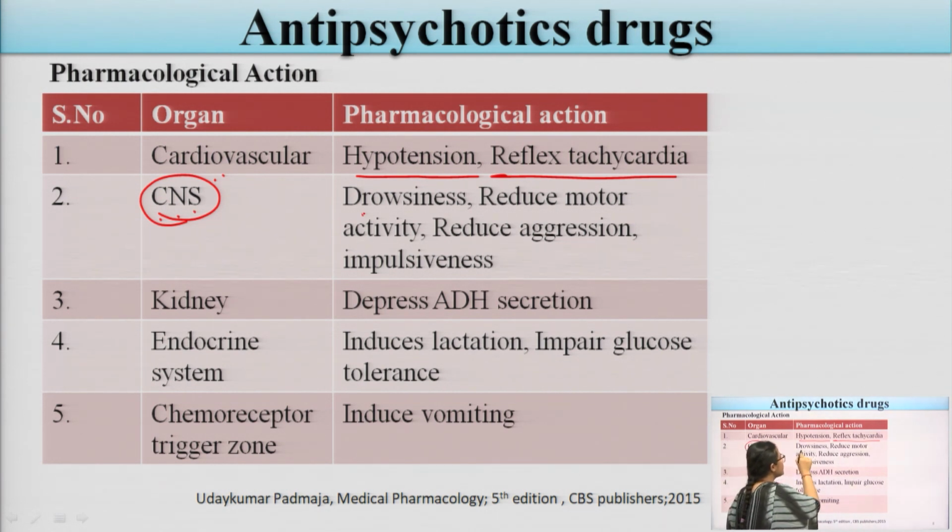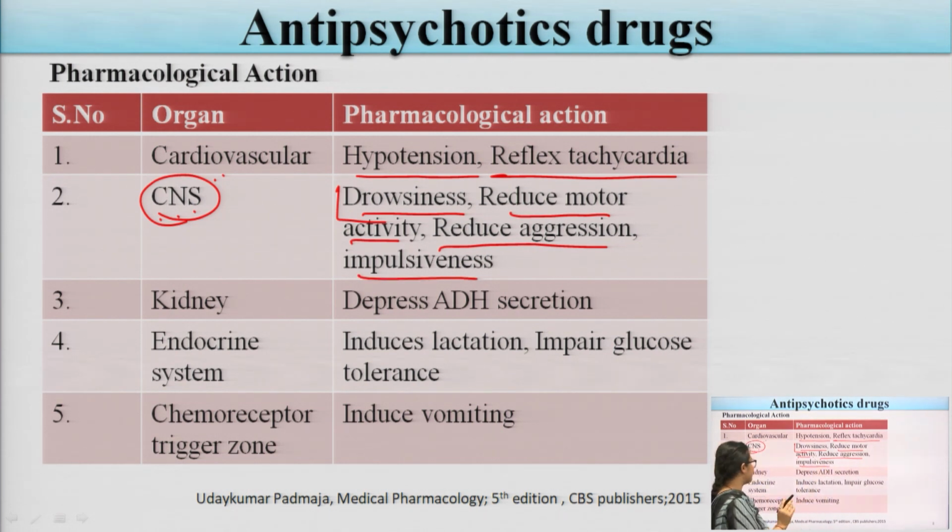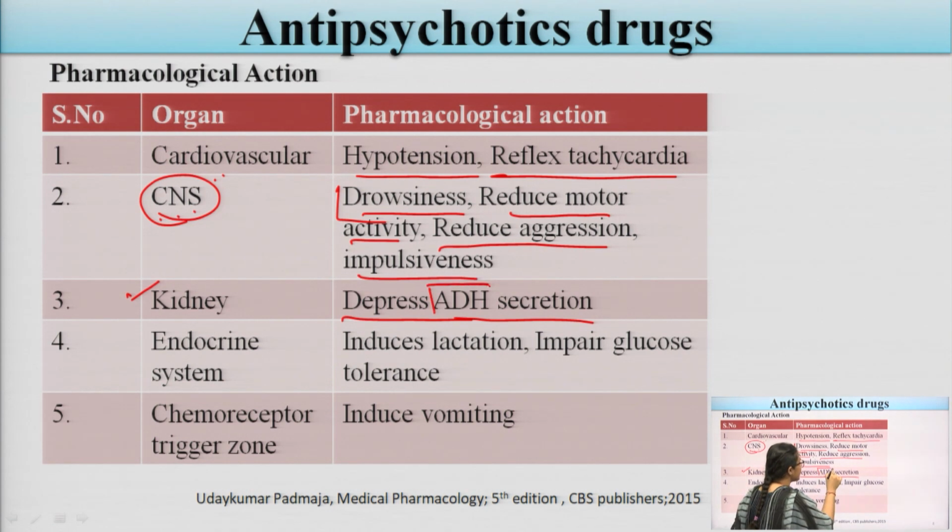They mainly produce drowsiness in the patient due to the blocking of D2 receptors. They reduce the motor activity; some of the motor activity gets reduced due to chlorpromazine, and they reduce aggression and impulsiveness. Now, what is the effect in the kidney? In the kidney, there is a depression of the anti-diuretic hormone, ADH. The secretion of ADH gets depressed.